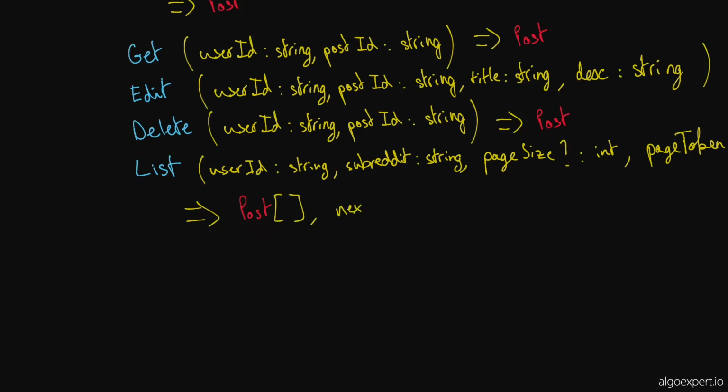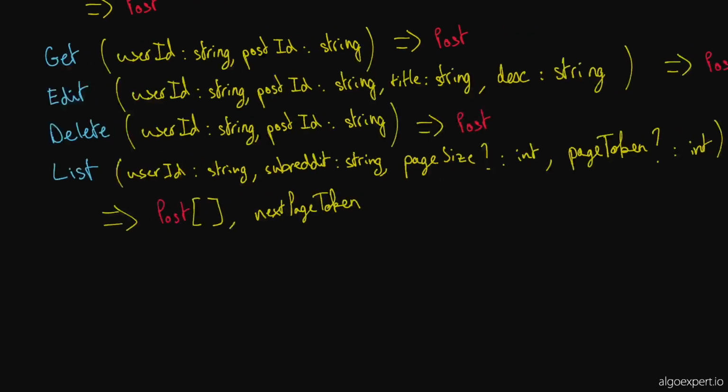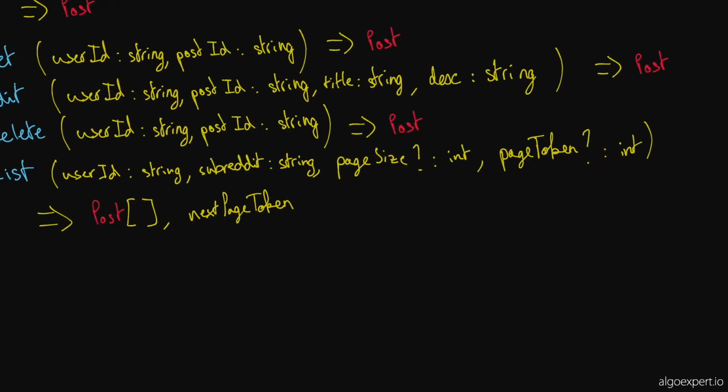I don't think the next page token would be optional. Maybe it could be optional if you have only a single page, but since this is a return statement, it's not really optional. I'll just go with next page token, and the idea is that this is an integer.